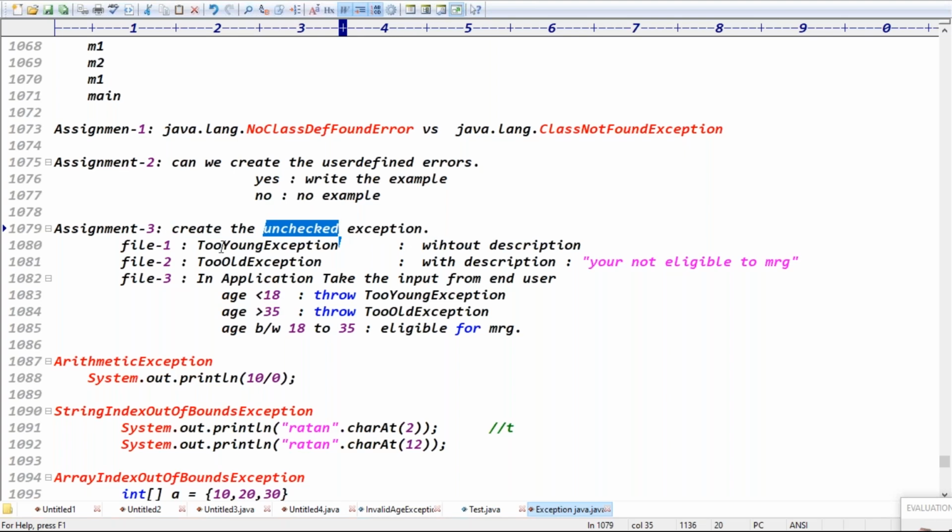Create the unchecked exceptions TooYoungException and TooOldException. In the application, take the input from the end user. Age less than 18 years means TooYoungException. Greater than 35 years means TooOldException. If age is between 18 and 35, show the message: you are eligible for marriage. That is the information, guys. Try to complete the 3 assignments.